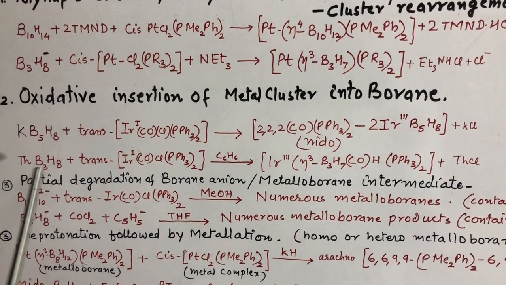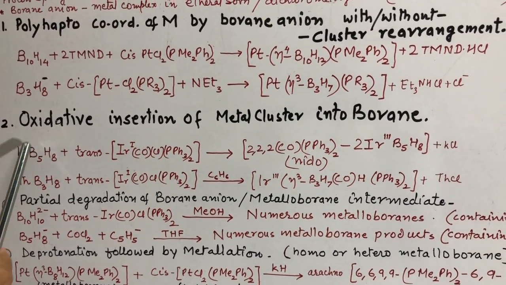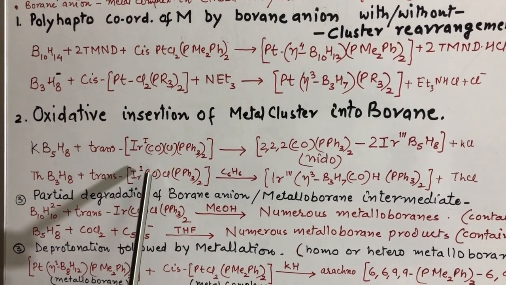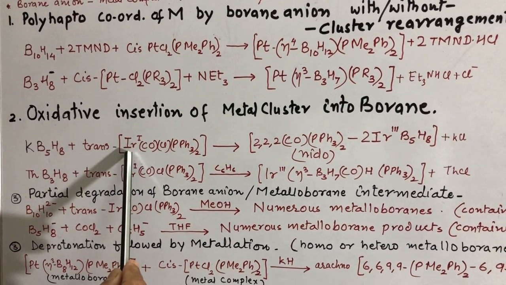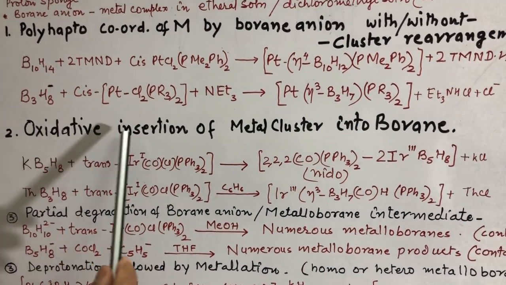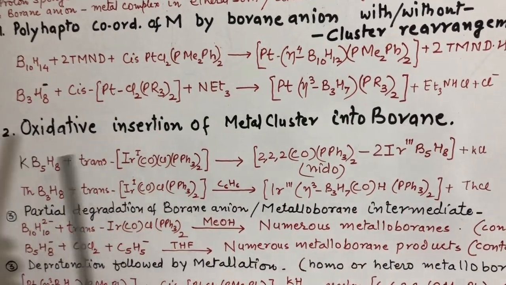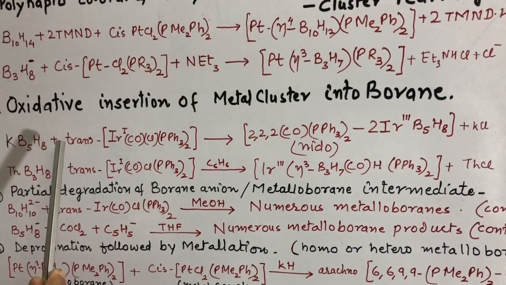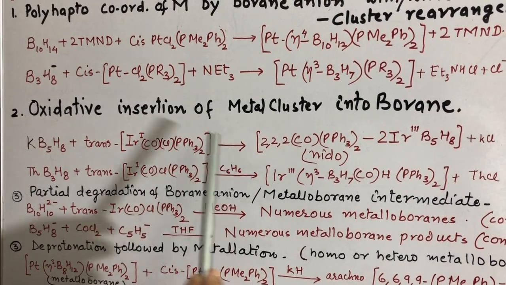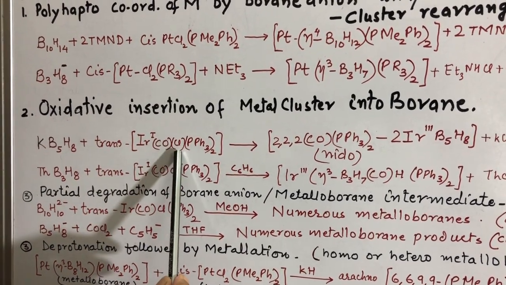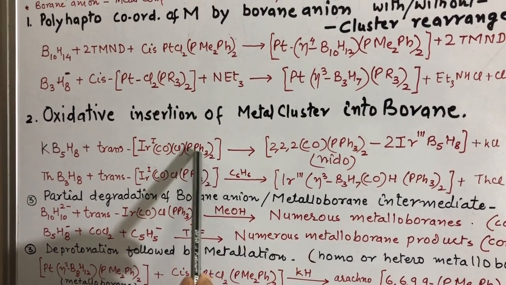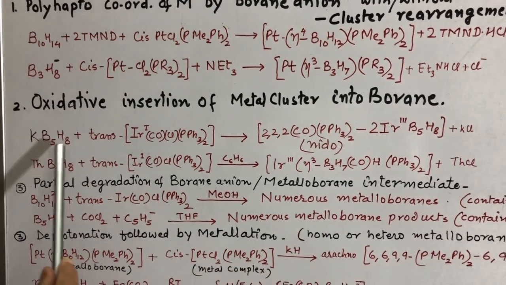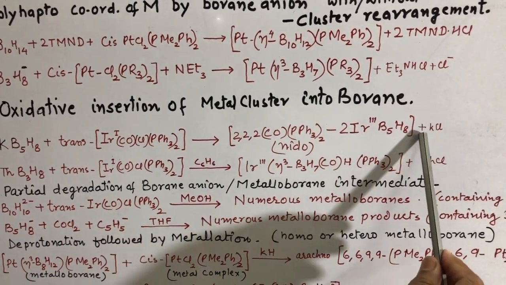This means the same reaction is happening: the borane anion is getting inserted into a metal complex, but during insertion the oxidation state of the metal is increasing. So we are saying oxidative insertion of metal cluster into borane. Here we have taken potassium pentaborane, one of the metalloboranes, and reacted it with a trans-iridium complex. There are 4 ligands: carbonyl, Cl and two triphenyl phosphines, bis(triphenylphosphine)chlorocarbonyl iridium. When reacted with this borane anion, we get a complex metalloborane.